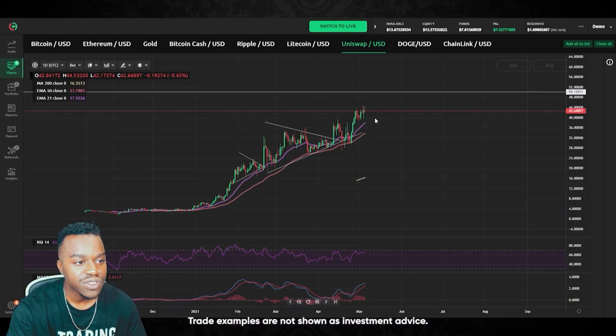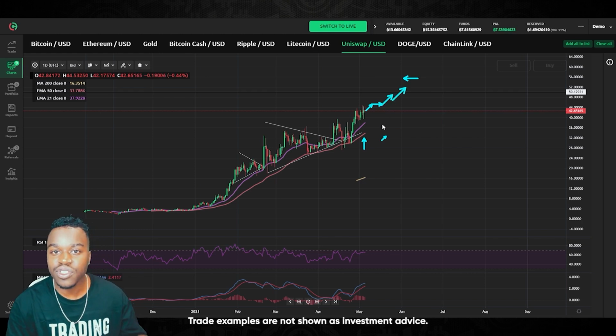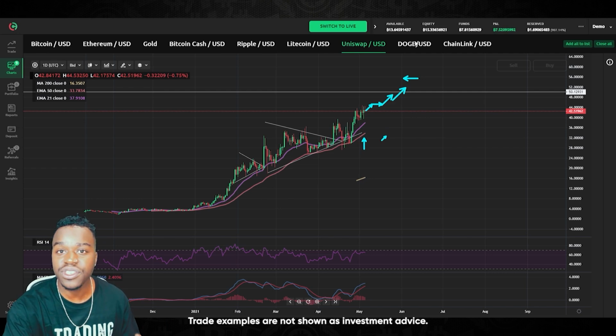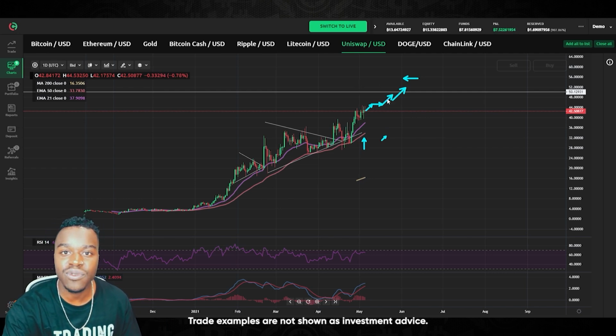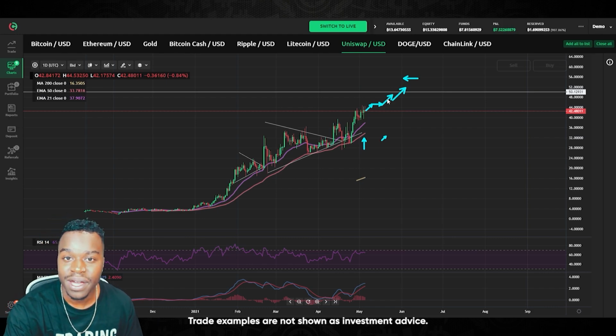So as of right now for Uniswap, I do see that $50 target to be touched sometime this month and price continuing towards price discovery. As long as we don't lose any of these moving average support levels, then I do expect the price to continue towards the upside. With Ethereum continuing to push towards price discovery, I do think Uniswap will continue to outperform and will most likely be a top performing top 10 crypto by the end of the year.